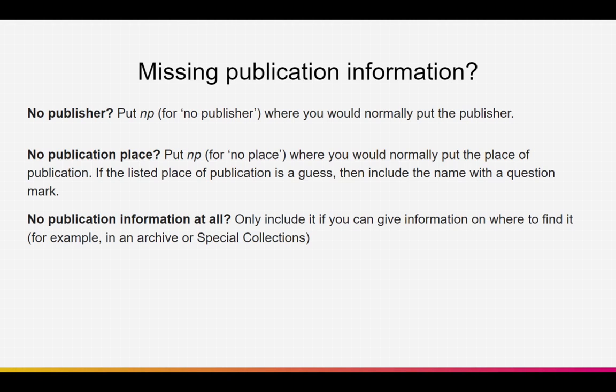But what if your source doesn't have any publication information at all? No publisher, no publication location, no date. In that case, you need to think about whether it's really necessary to include this source, and only include it if you can give information on where to find it. So, for example, if you found it in an archive or a special collections department, you can say something along the lines of one copy located in Oxford Brookes University Special Collections, as an example.